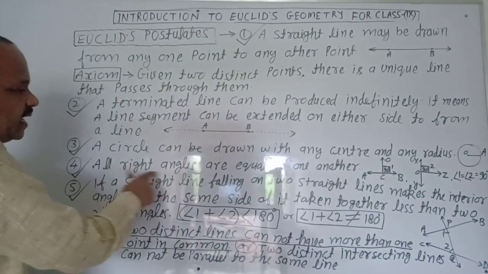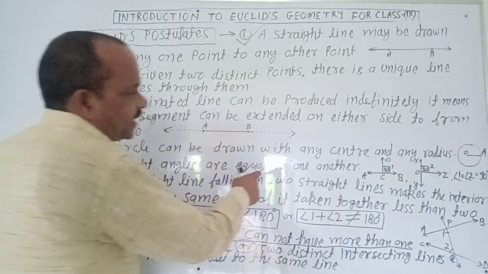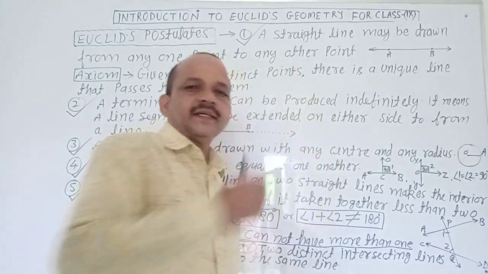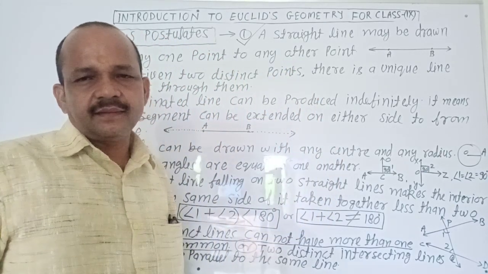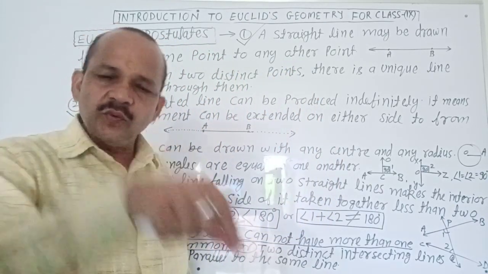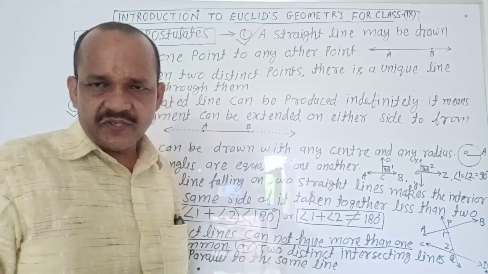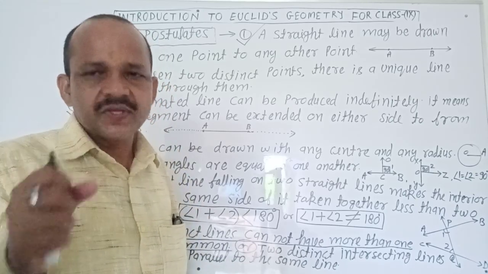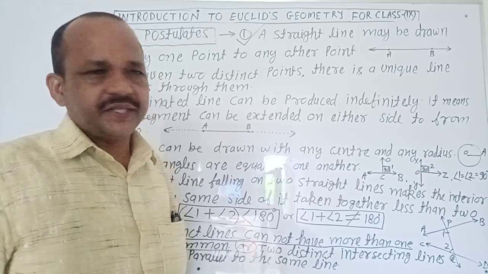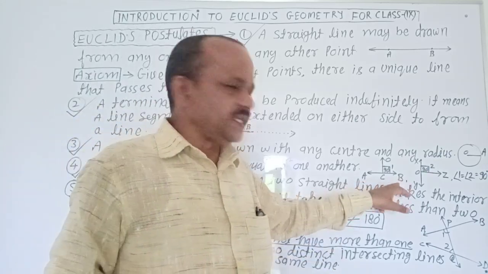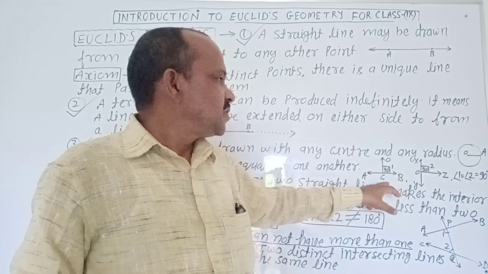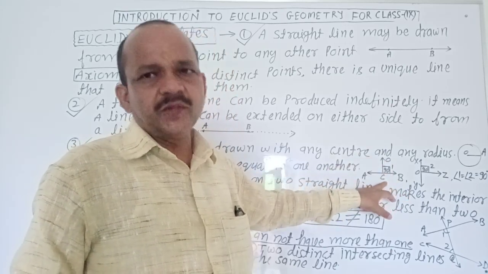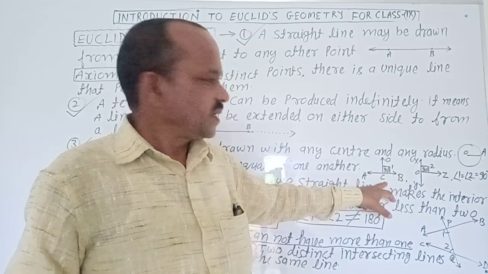Next point. All right angles are equal to one another. Right angle means angle of 90 degree. Here AB is a line, CO is perpendicular on AB.